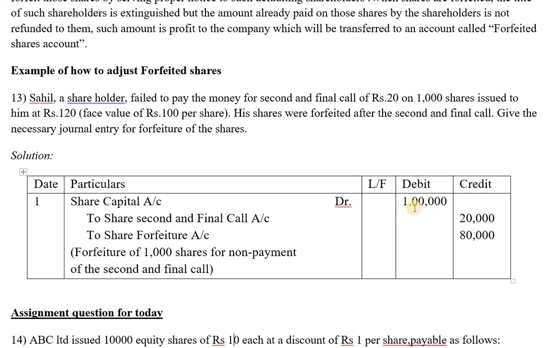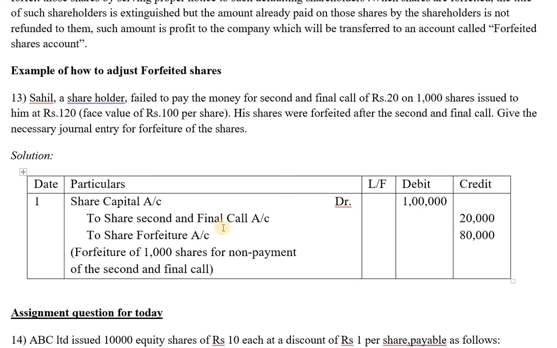Sahil is a shareholder. You were supposed to receive 1 lakh in all these stages. But what happened? In the second and final call, he didn't come back and pay the 20 rupees. He has paid 80 rupees out of this 100, but the last 20 rupees is left over. So this 20 rupees has to be paid now in the final call, that is 20 into 1000, which is 20,000. This is the amount that is not paid by the shareholder, Sahil.